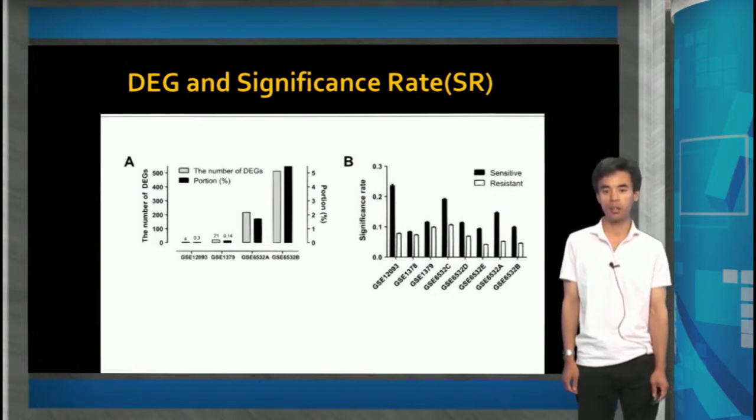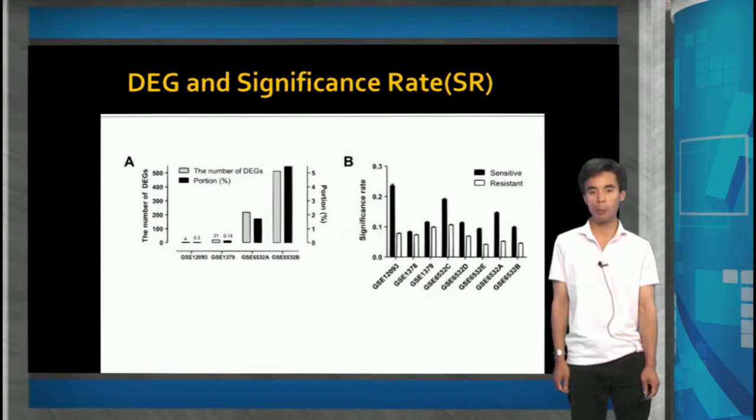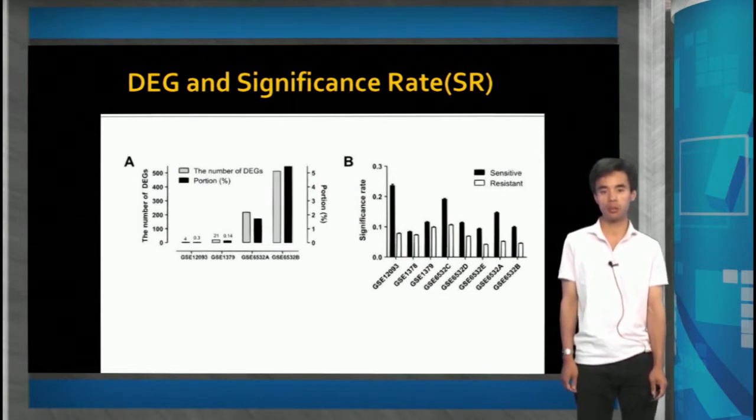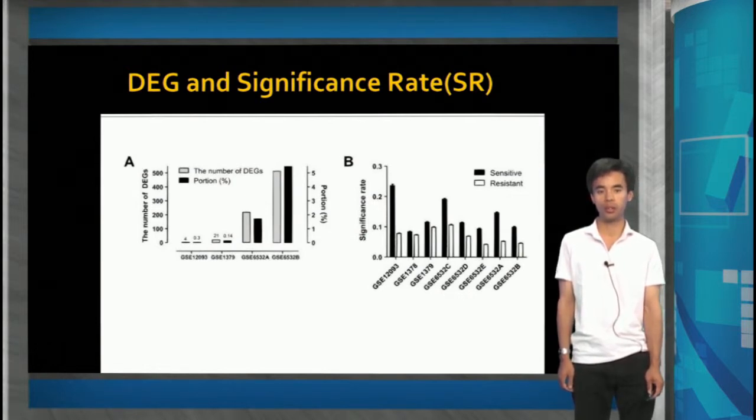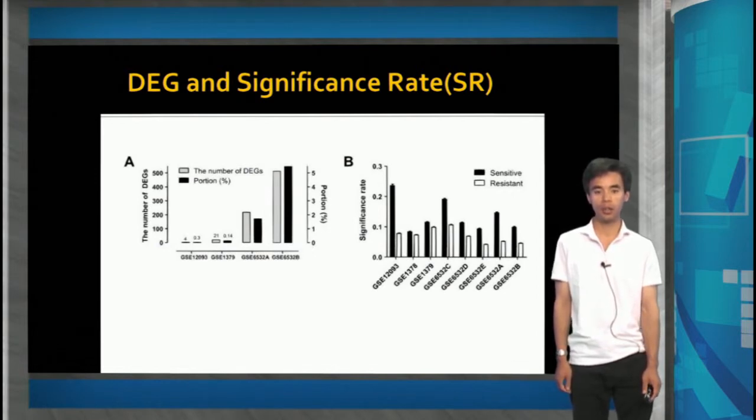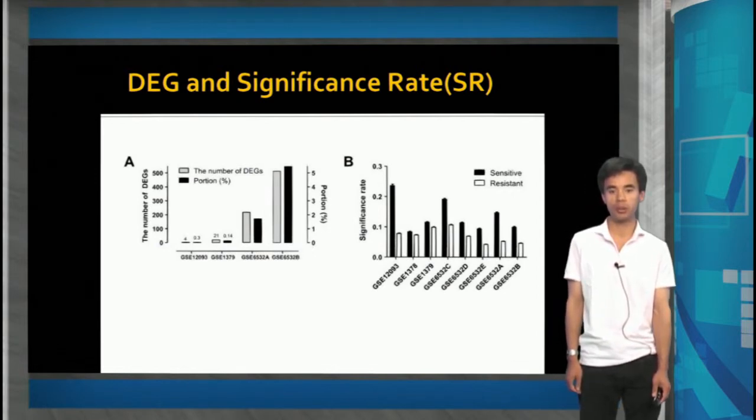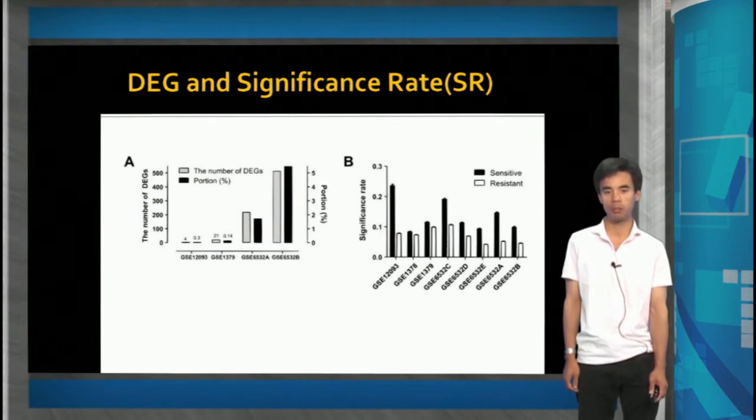On the other hand, as can be seen in figure B, the quantification of the stimulus response concept, formulated as SR, was found to be different between the two groups in all datasets. It means this method can be applied to cases where there is no expression difference between two different phenotype groups.